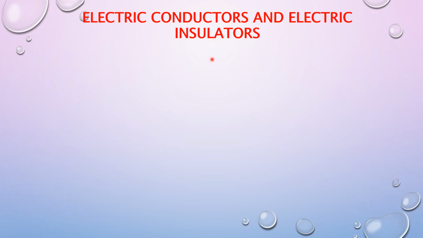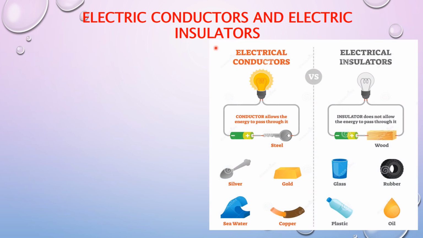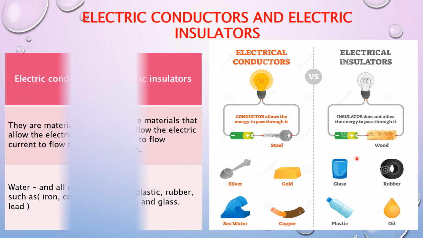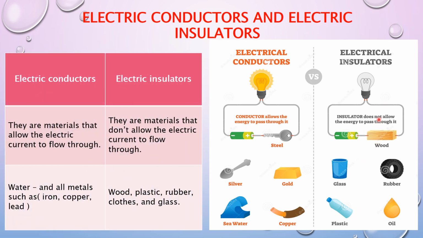Electric conductors and electric insulators. To know the difference between electric conductors and insulators, let's look at this picture. This picture represents the electric conductors and the electric insulators and the difference between them. On the right hand, there are electric insulators such as rubber, glass, plastic, oil. They are materials that don't allow the electric current to flow through.